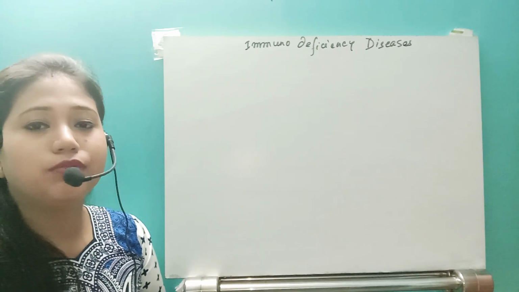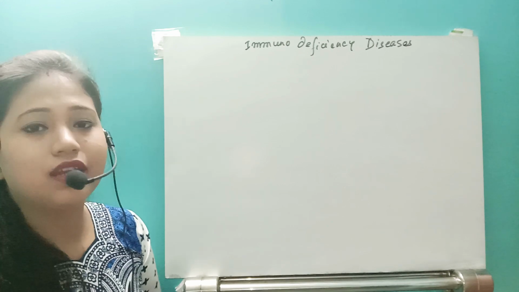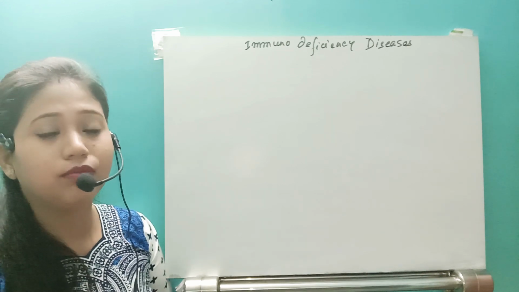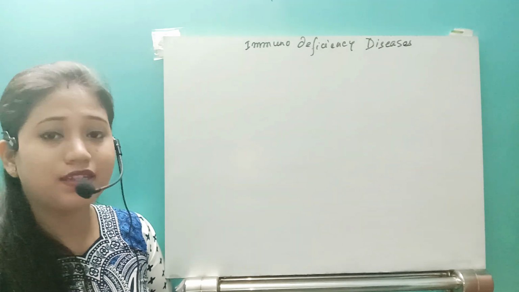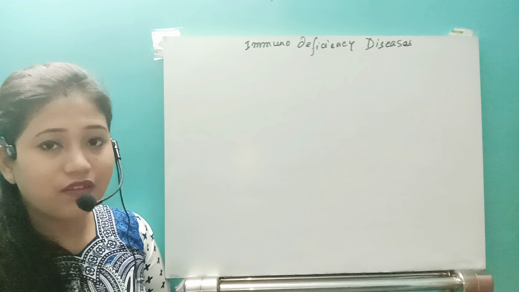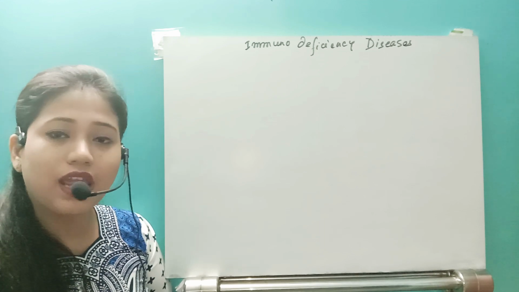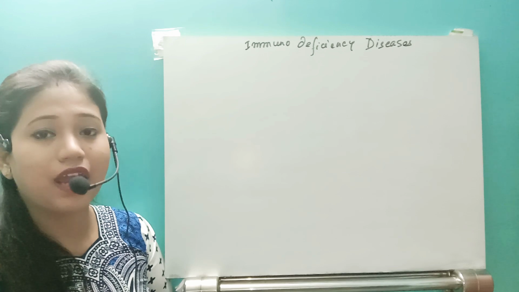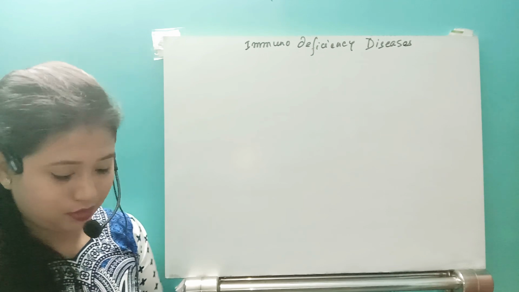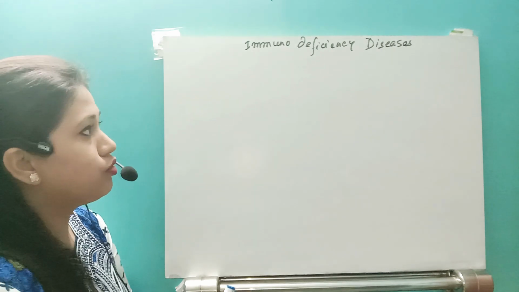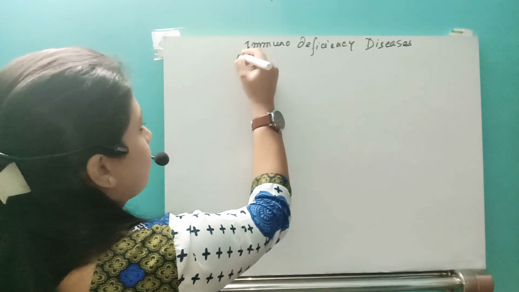So what is immunodeficiency disease? As the name suggests, it is the deficiency of the immune cells, and due to this our body cannot fight against the pathogen. And if our body cannot fight against the pathogen, then any type of pathogen can enter into our body and we will suffer from diseases.